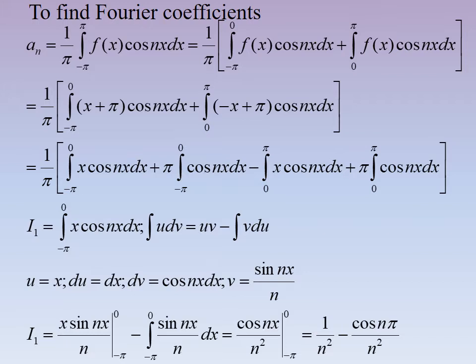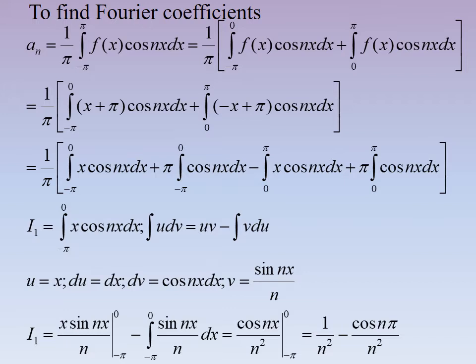Here I have taken I1 as integral from minus pi to 0 x cos nx dx. So this is of the form integral u dv. We know the formula integral u dv is equal to uv minus integral v du. Here I have taken u is equal to x and dv is equal to cos nx dx. Therefore du is equal to dx and v is equal to sin nx by n. We substitute, I1 is equal to x sin nx by n, with the limits minus pi to 0, minus integral from minus pi to 0 sin nx by n dx.